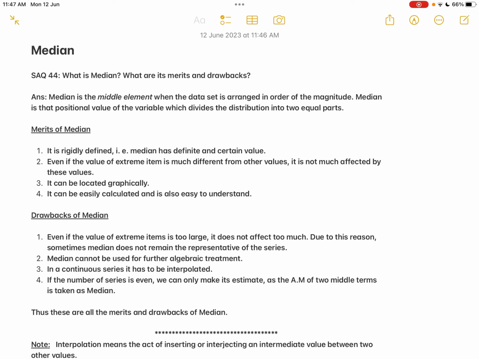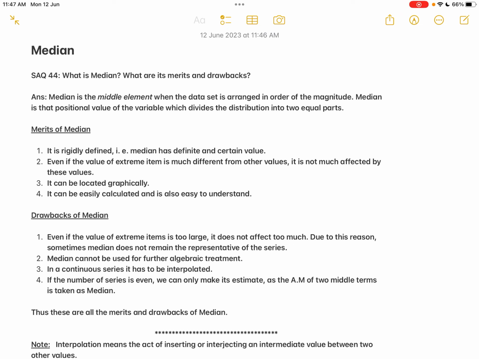So, how do we calculate median? When the series is given, first we have to arrange the series in ascending or descending order, and then the middlemost value will be the median. It is that average where half of the values will be above the median and half of the values will be below the median. So median divides the series into two equal parts.